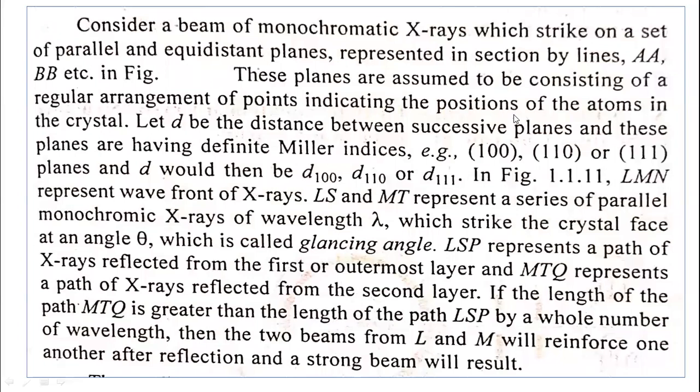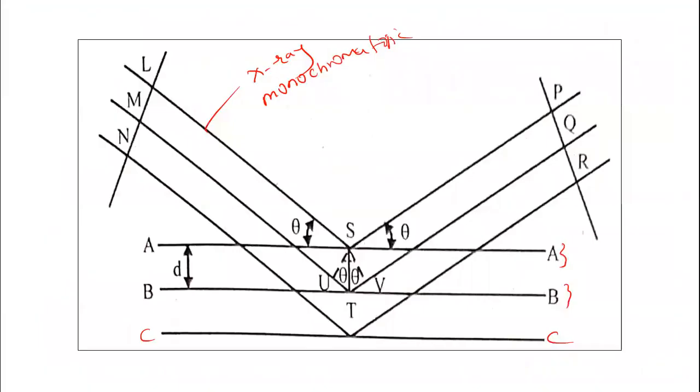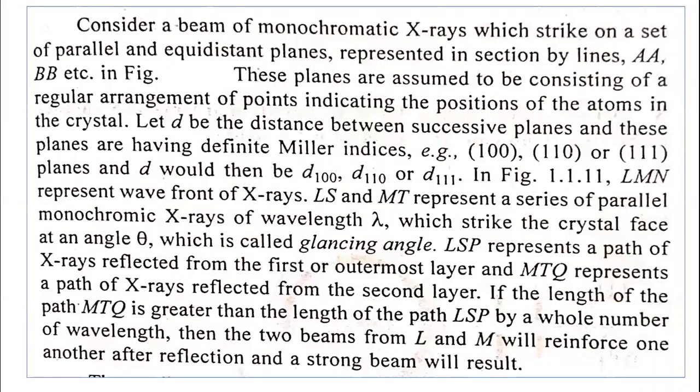Consider a beam of monochromatic X-rays which strikes on a set of parallel and equidistant planes represented by AA, BB, and CC, as shown in the figure.